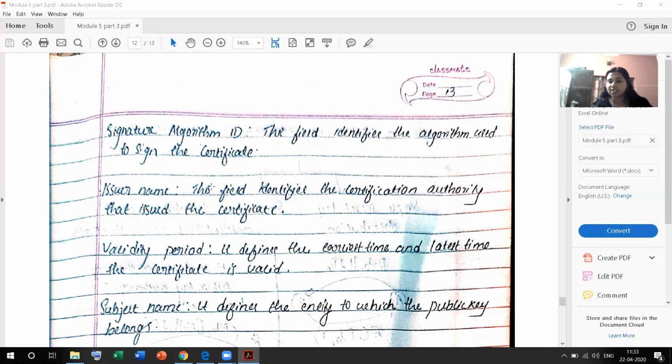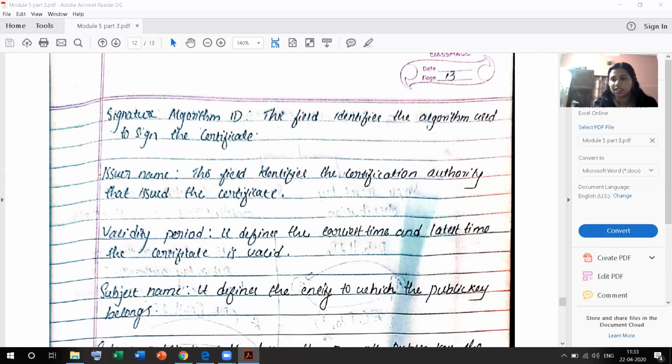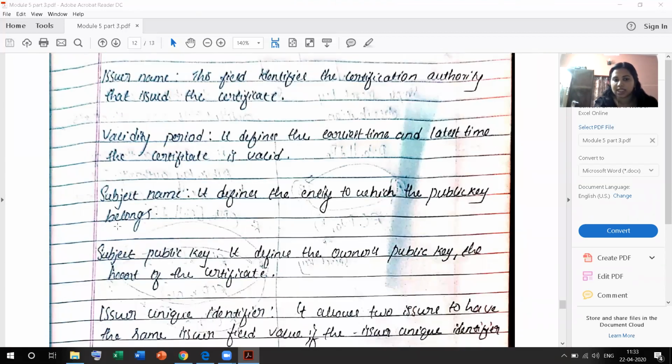Subject name defines the entity to which the public key belongs. It depends upon the encryption definition which entity the subject belongs to, meaning to whom the public key belongs. Subject public key defines the owner's public key, the heart of the certificate. Here is the main section, the subject public key.